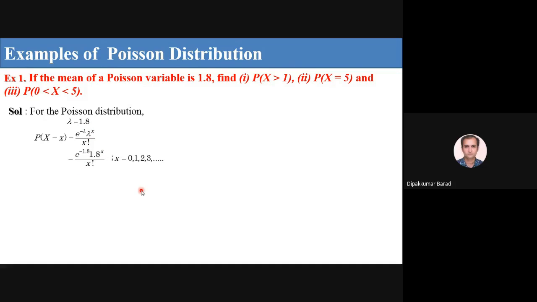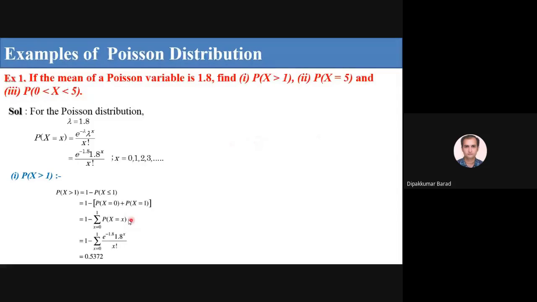Now for P of x greater than 1, but see this x tends to infinity. So how can we find this P of x greater than 1? This can also be represented as 1 minus P of x less than or equal to 1. Now x less than or equal to 1 means x equal to 0 and x equal to 1, where x is bounded from 0 to infinity.